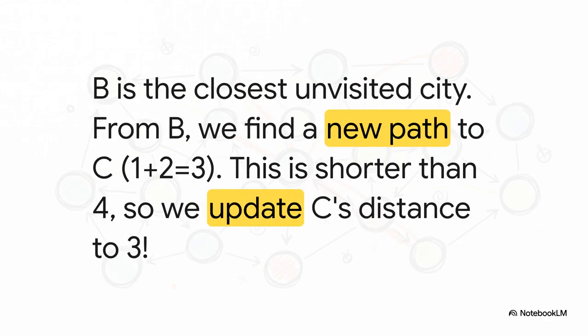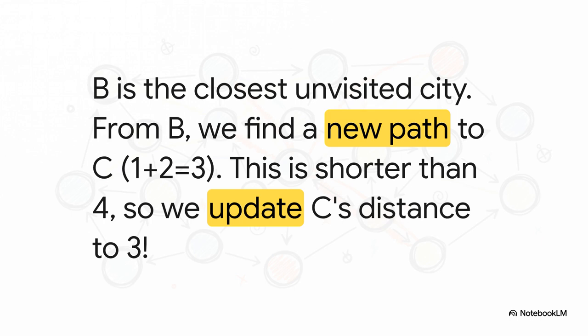Now, this is where the magic happens. We look at our list of places we can go. Which one's closest? City B, at only 1 minute away. So we visit B. From B, we look at its neighbors, and we spot a road to City C that takes 2 minutes. Now hang on, the total time to get from A to C through B is just 1 plus 2, which equals 3. Hey, that's better than the 4-minute direct route we found earlier.